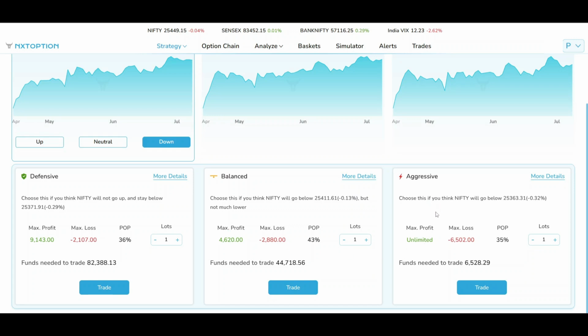And then there's aggressive, where your maximum loss is 6,502. So if you believe that you're going to make unlimited profit, there's a lot of potential for profit here, but your maximum loss is 6,502. If you're ready to take that kind of risk, you can take this trade, that is aggressive.